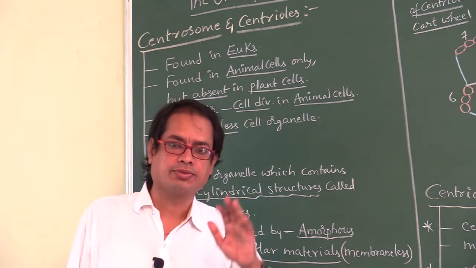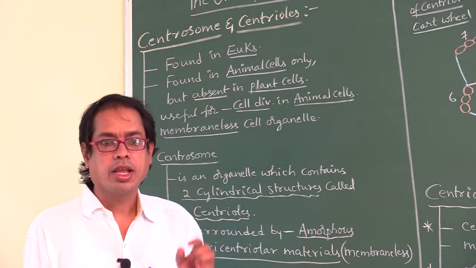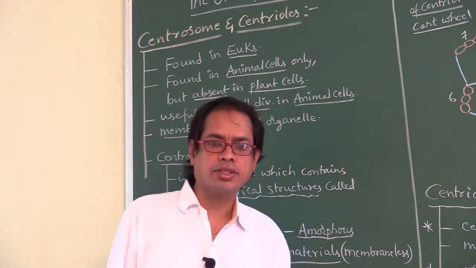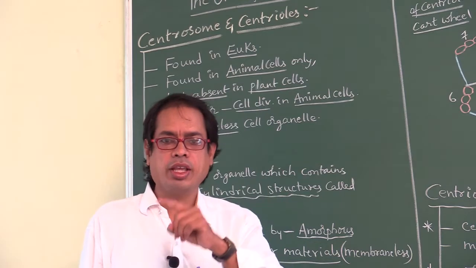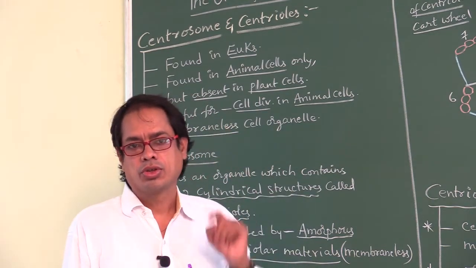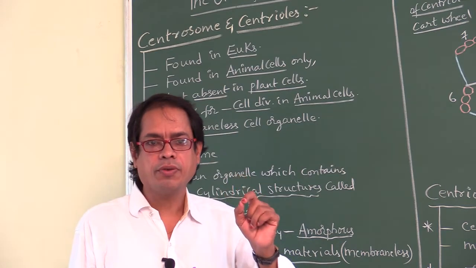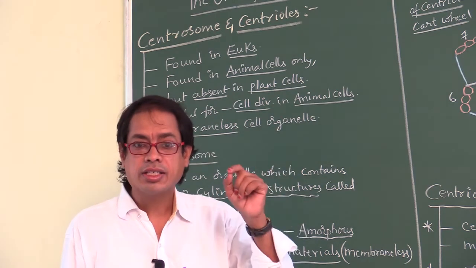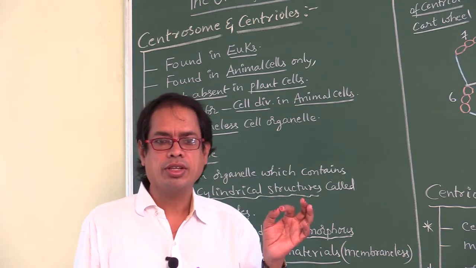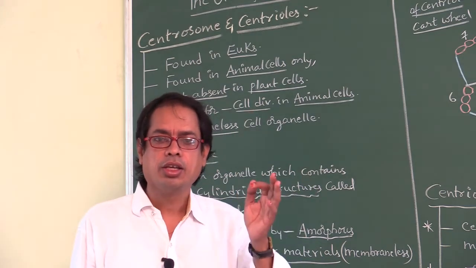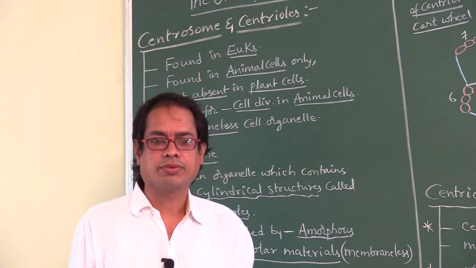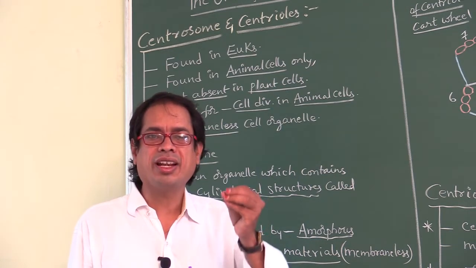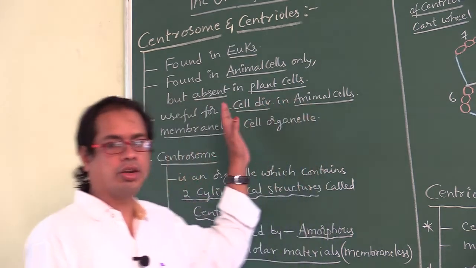Don't say plant cells. Are these membrane or membraneless? Membraneless. Overall, which are the membraneless cell organelles? One is ribosome, the other is centrioles. Ribosomes are useful for protein synthesis. Centrioles are useful for cell division in animal cells. So the membraneless cell organelle useful for protein synthesis is ribosomes, and the membraneless cell organelle useful for cell division in animal cells is centrioles.